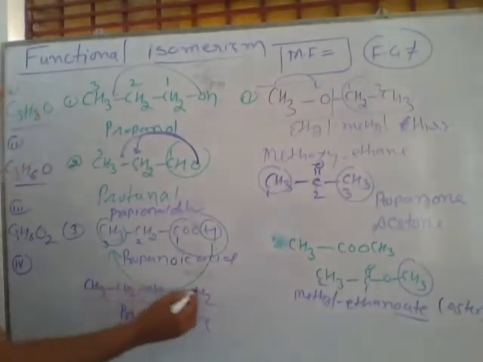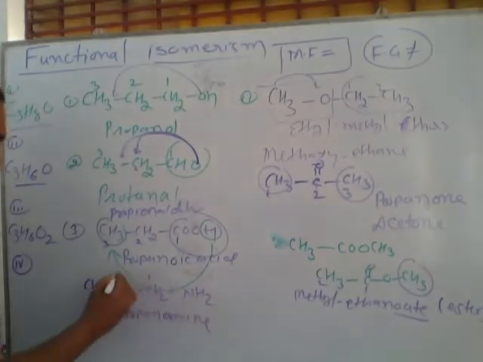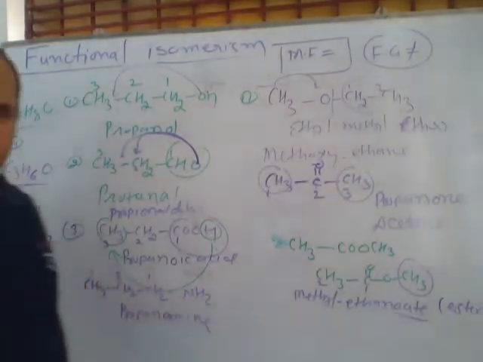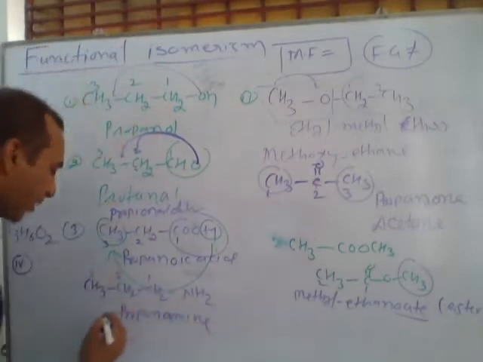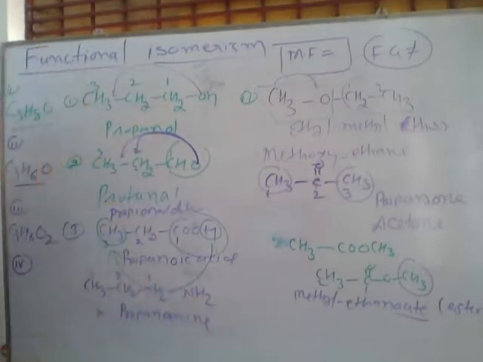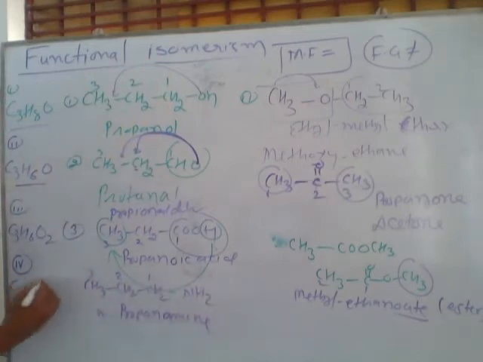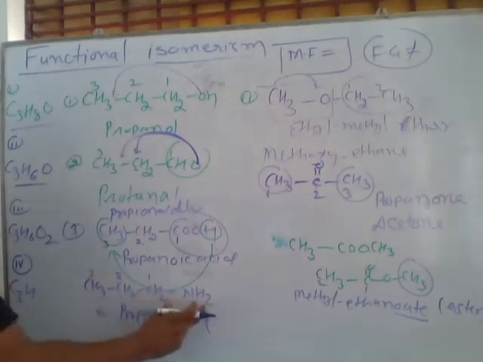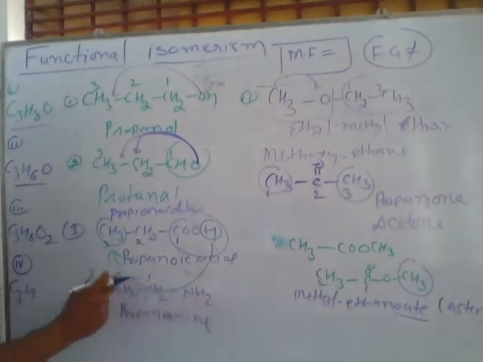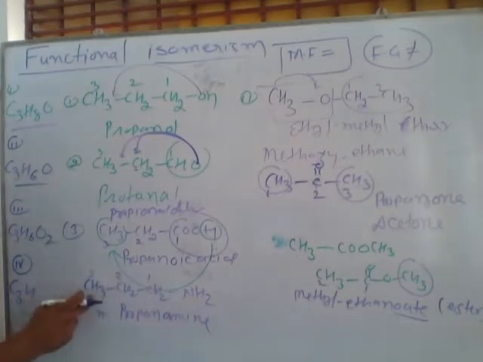But in this compound these 3 carbons are connected in a straight chain, so for a straight chain we write normal. This is called normal propanamine. And if we count, carbons are 3, hydrogens 3, here 4,